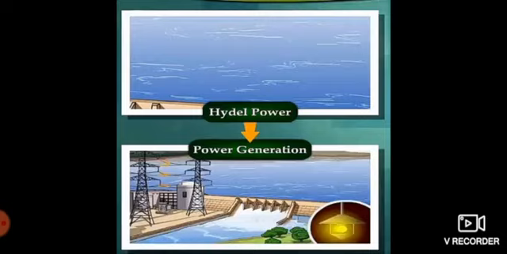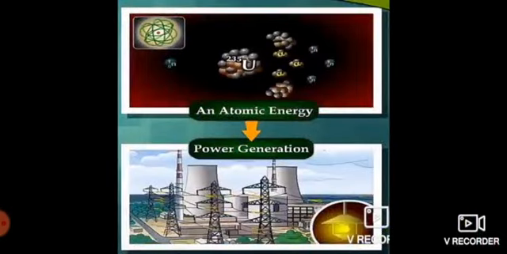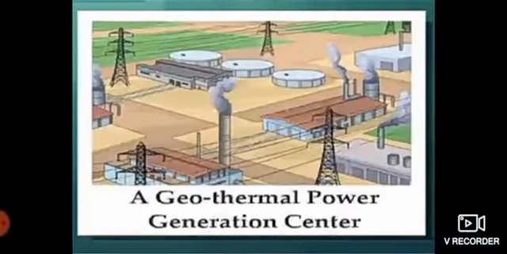Next, that is atomic power. Atomic power means atoms will be used and then power generation will be done. And last, that is the geothermal power. Geothermal power means what?